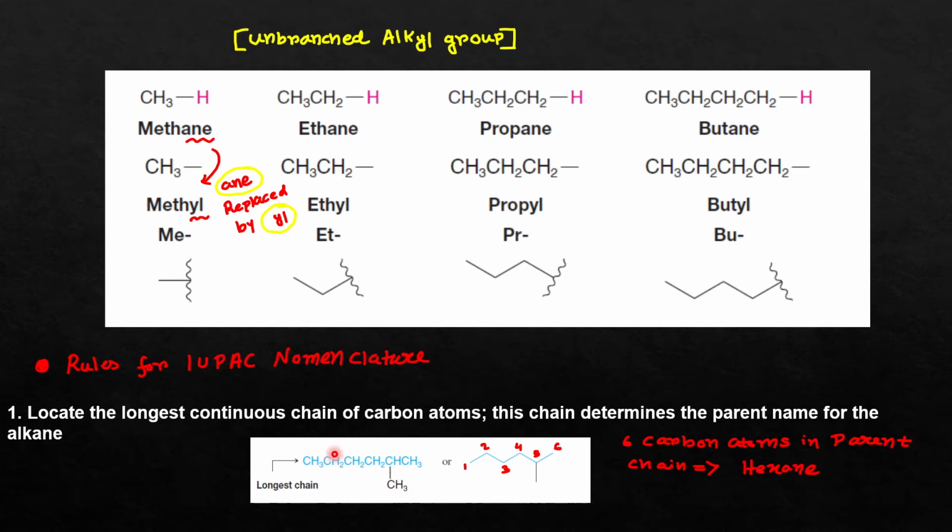This is the longest continuous chain, which contains a total of 6 carbon atoms.